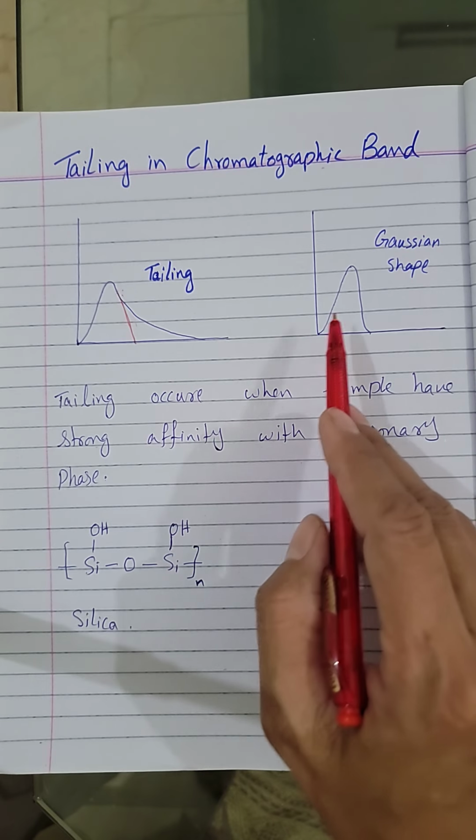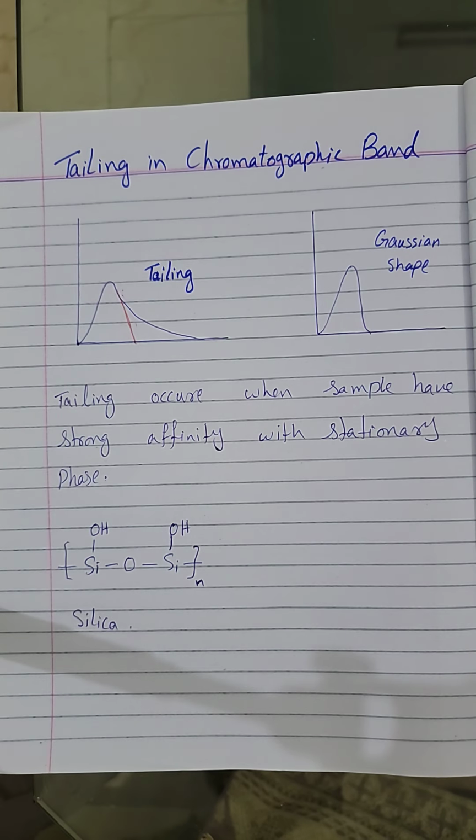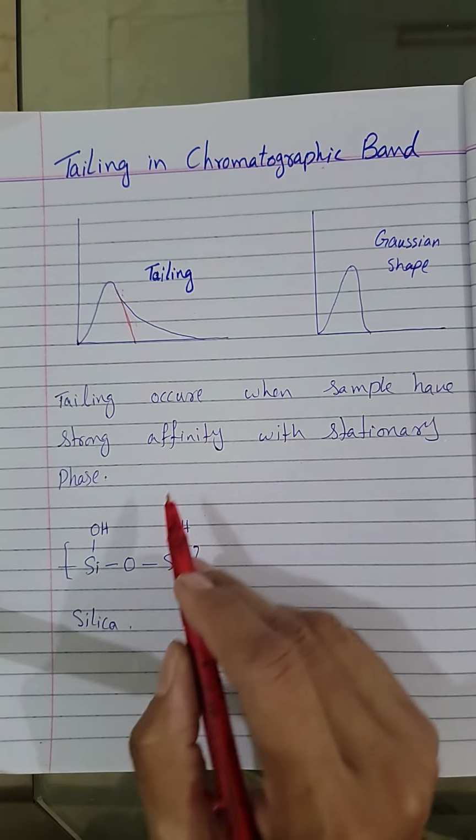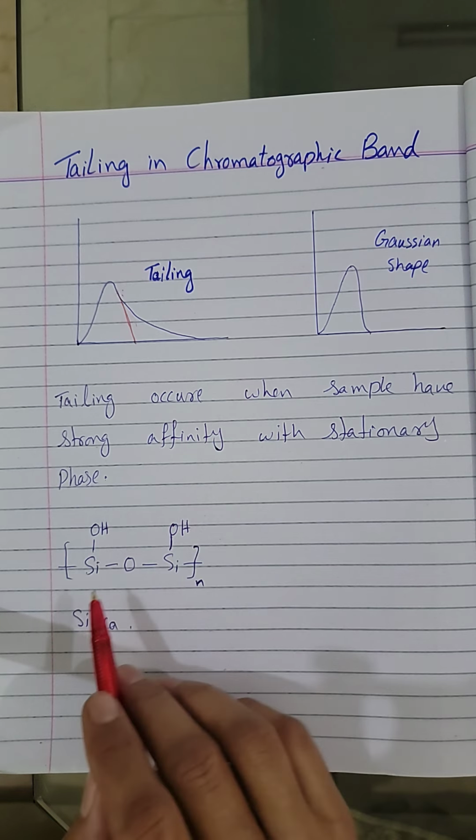This tailing basically occurs when the sample has strong affinity with the stationary phase. Our sample components have strong affinity with the stationary phase. As a result, tailing occurs.